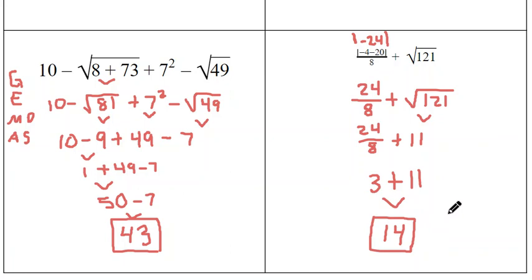All right, so order of operations. First thing we do is grouping. Second thing we do is exponents or square roots. Third thing we do is multiply or divide from left to right. Fourth thing we do is add or subtract from left to right, whatever comes first. And then if you do that every single time, you will get the right answer every single time, and you'll ace every single question you come across.